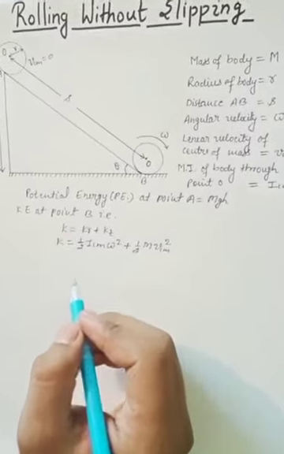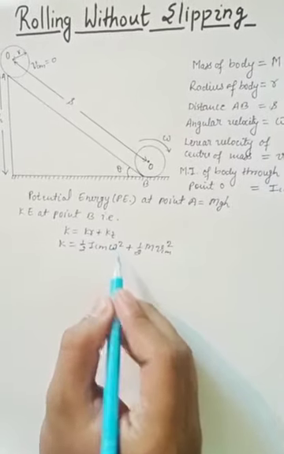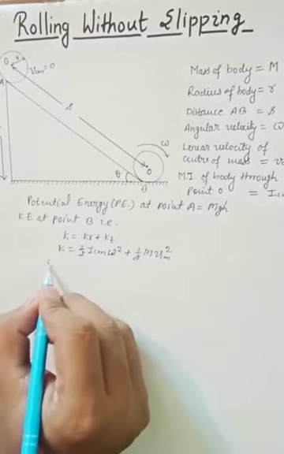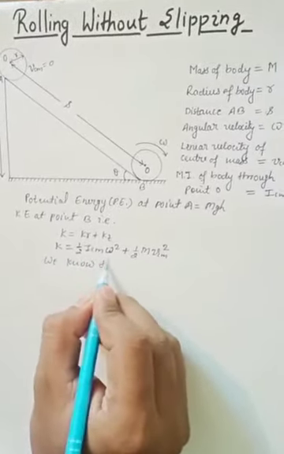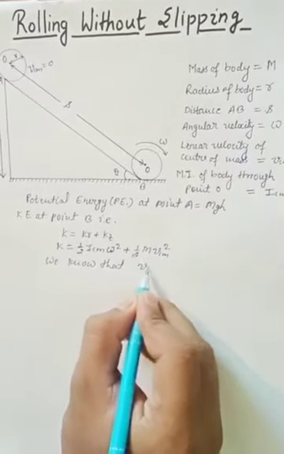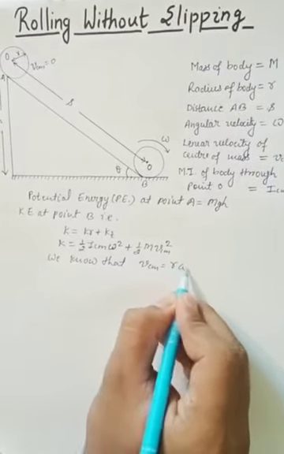Now we replace omega with VCM. We know that VCM is equal to R omega.